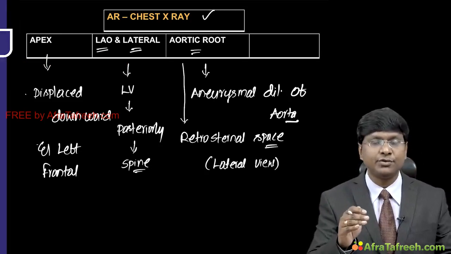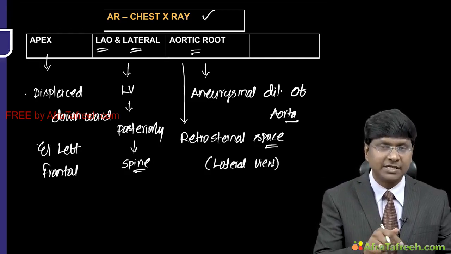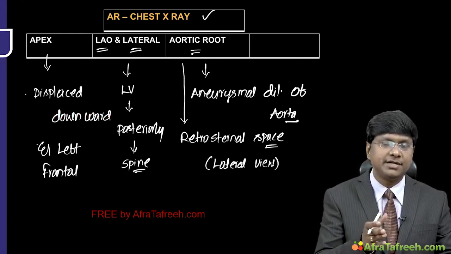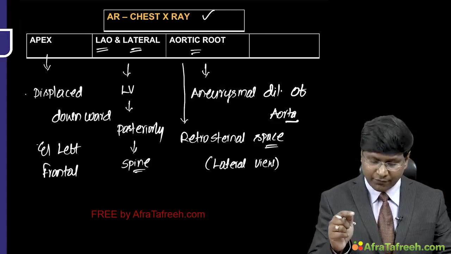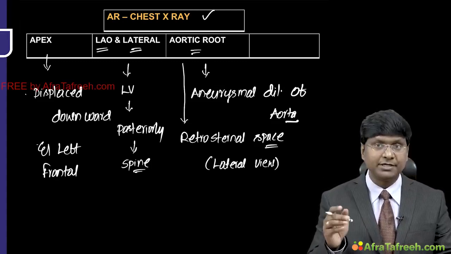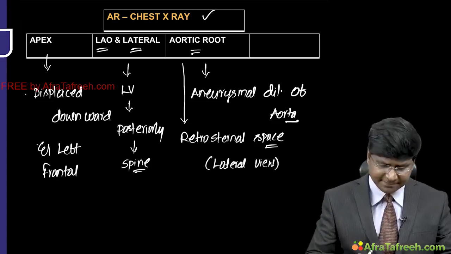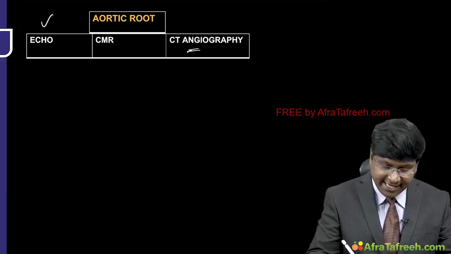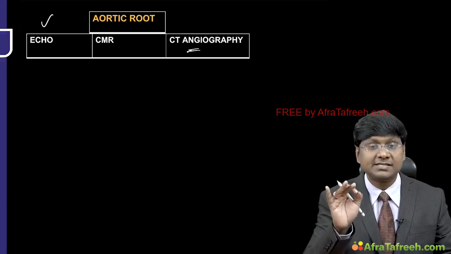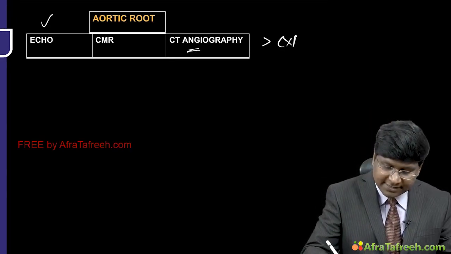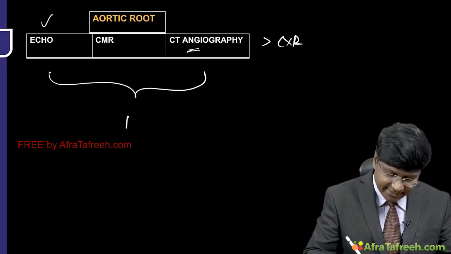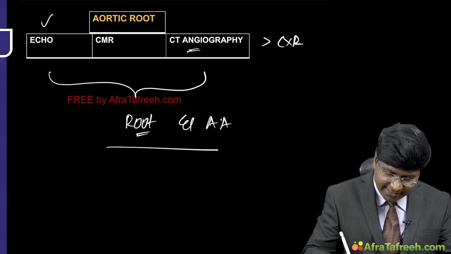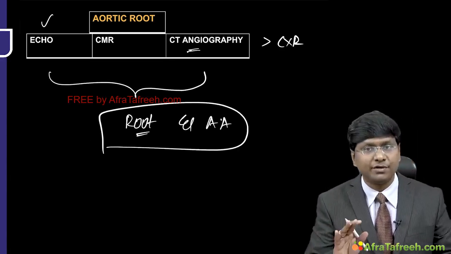So in the frontal projection, you will notice that the apex is displaced down and out, that is down and left, and in the LAO and as well as lateral projections, you will be able to make out that the LV is displaced posteriorly and approaching the spine, and in aortic root disease, you find that there is aneurysmal dilatation of the aorta occupying the retrosternal space. And you have to know that the 2D echo, cardiac magnetic resonance imaging and as well as the CT angiography are more sensitive compared to the chest X-ray in determining the aortic root and as well as the ascending aortic enlargement.